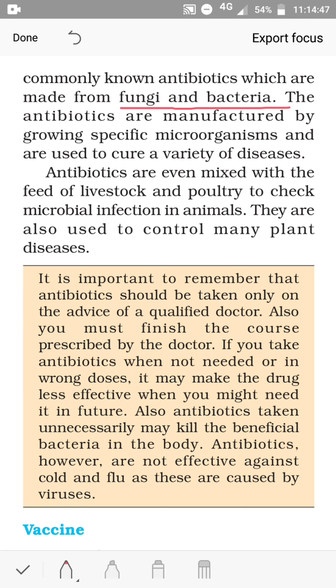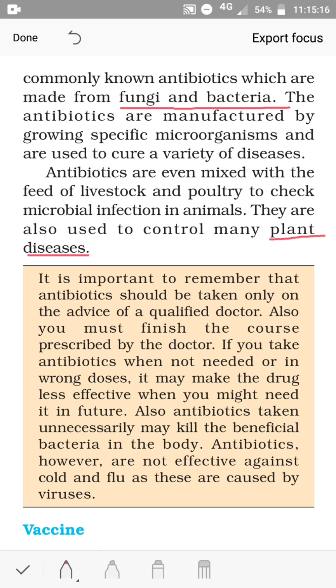Antibiotics are even mixed with the feed of livestock and poultry to check microbial infections in animals. So it is effective not only in the human body, but also to control disease causing microorganisms in the body of animals. They are also used in control of many plant diseases. So plant and animal diseases are also controlled using antibiotics.